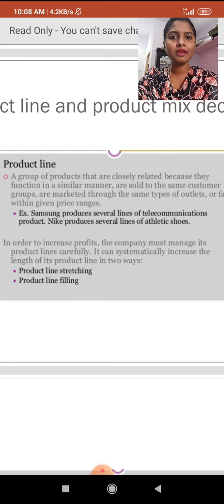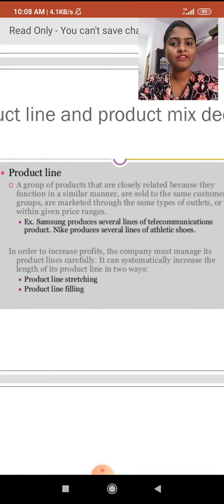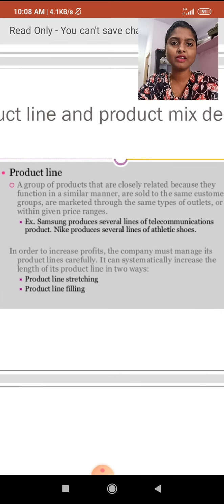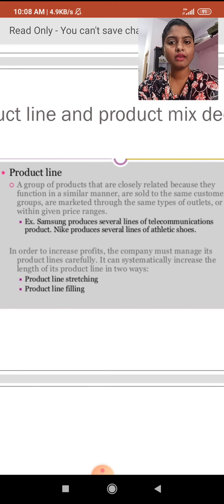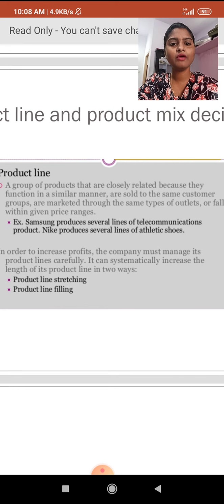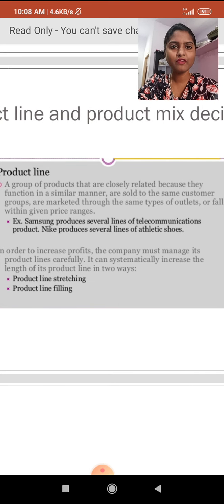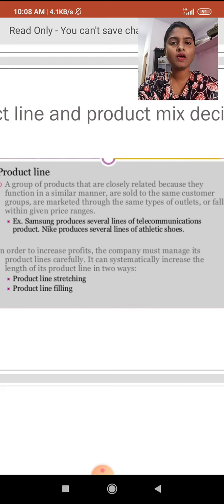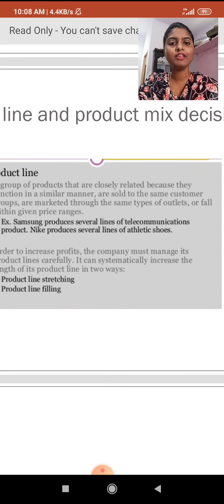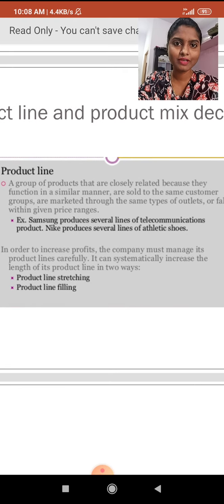Maybe they are available in different brands, but they come under the same category, and their function is the same: they reduce pain. They are sold to the same customers, the people who are suffering with pain or any diseases, through the same type of outlets, and within the same price ranges.